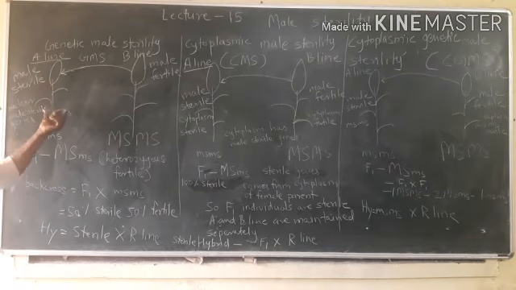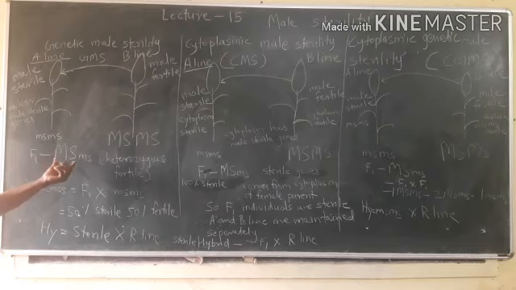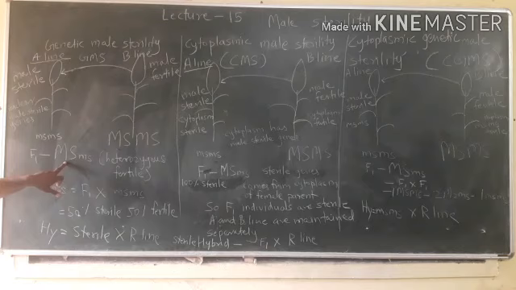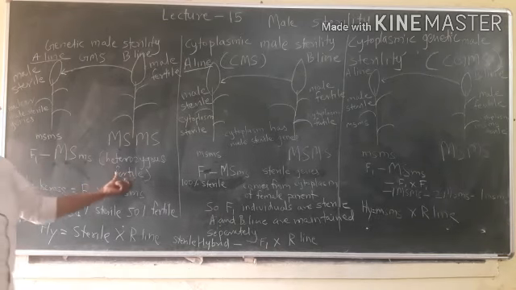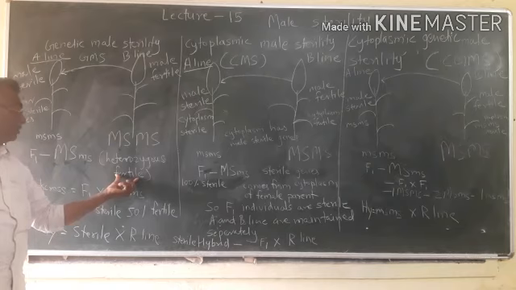And this crossing of A line and B line will give rise to heterozygous fertile.